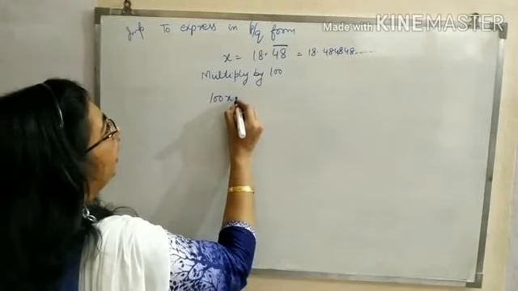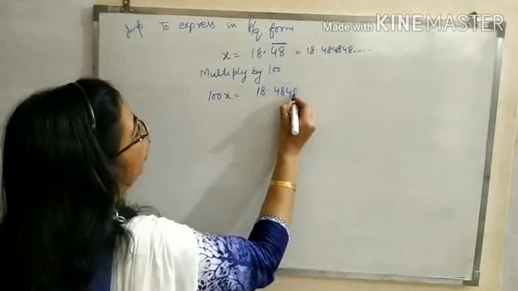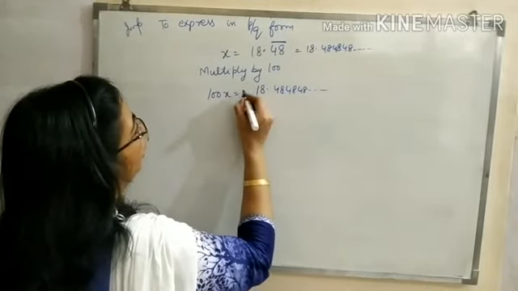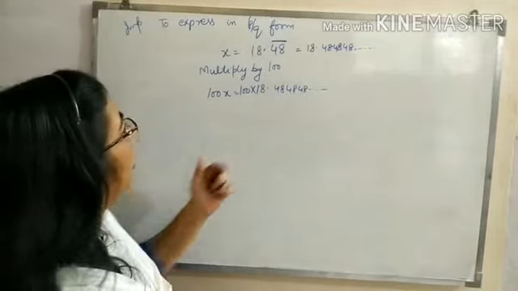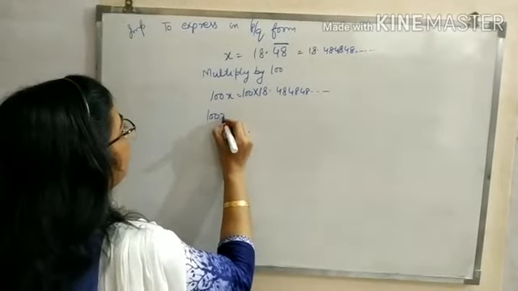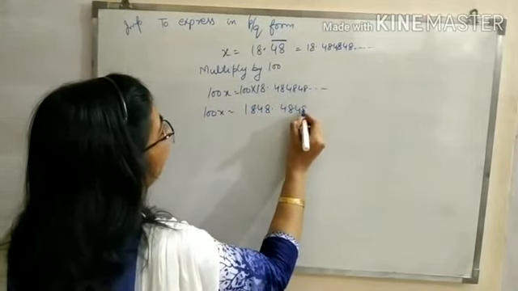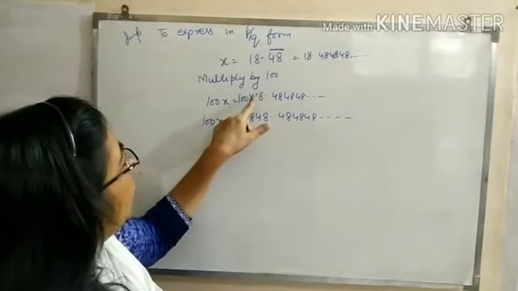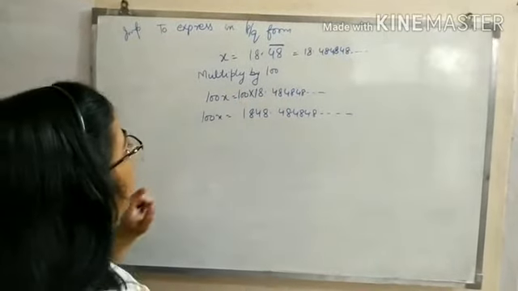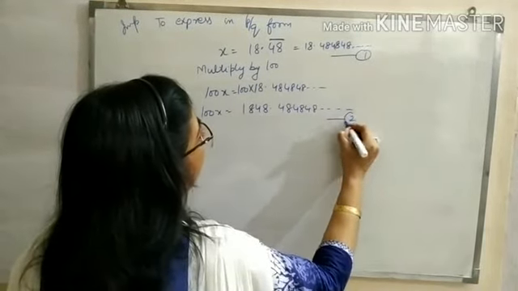So 100x is equal to 100 multiplied by 18.484848 and so on, which is 1848.4848. This 48 is endless, but 2 digits come to this side because it is multiplied by 100. Now these two equations are to be subtracted.